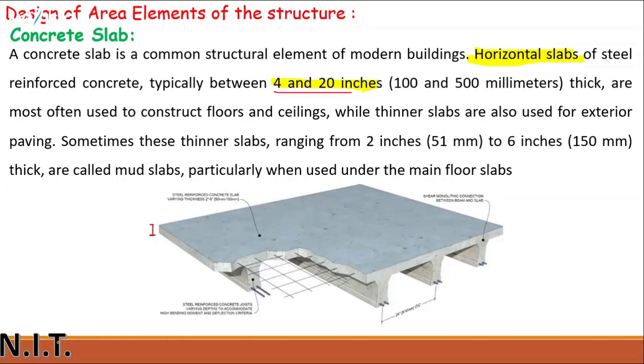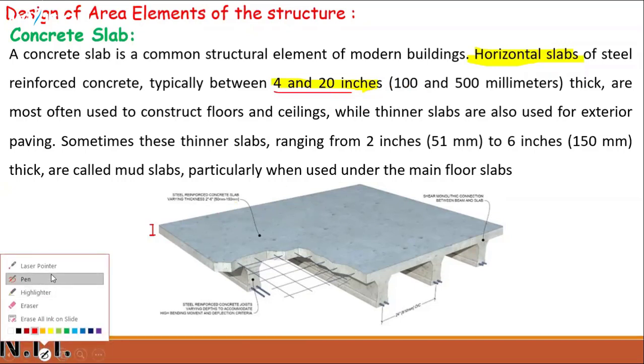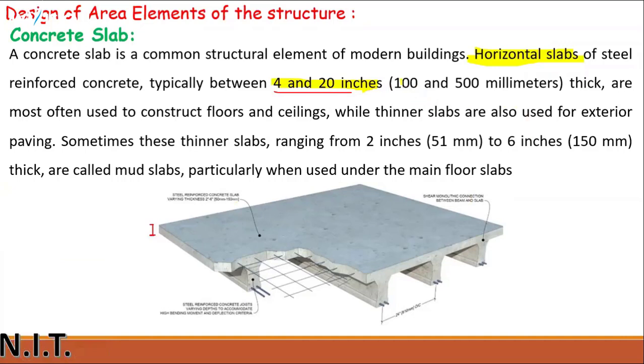In the SI system, this thickness is equal to 100 to 500 millimeters. Slabs 4 to 20 inches thick are most often used to construct floors and ceilings, while thinner slabs are also used for exterior paving.